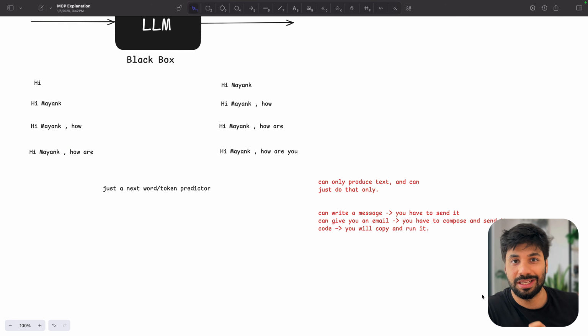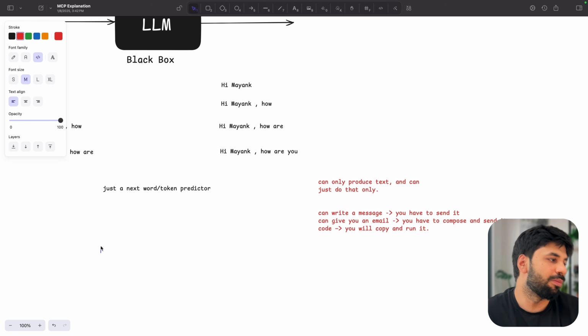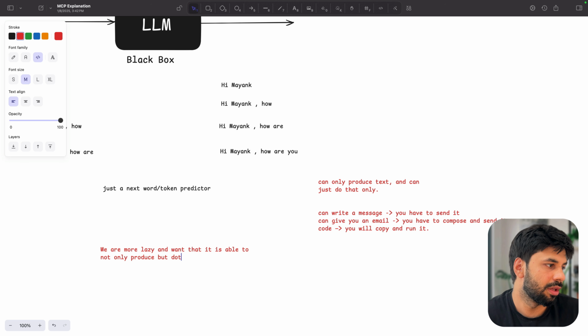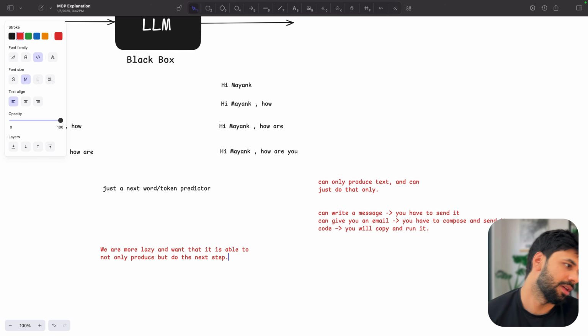So model context protocol, the thing which we are picking up, it is all good, not a problem. But they can just do these things. But the problem is that we are more lazy. So I would like to say we are more lazy and want it to not only produce but do the next step, right?